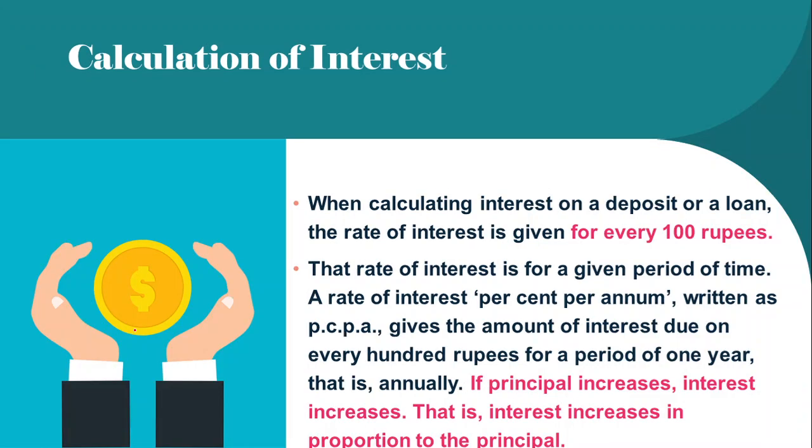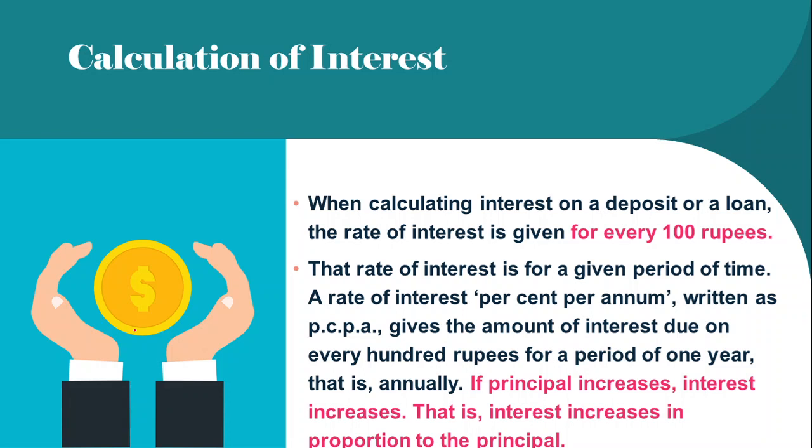Then, when calculating interest on a deposit or on a loan, the rate of interest is given for every 100 rupees. Even if you are depositing 1000 rupees into the bank, interest is calculated after every 100 rupees. Now in 1000 rupees, we have 100 rupees 10 times. That is 1000 divided by 100, it is 10. So the rate of interest for a given period of time, a rate of interest percent per annum, is written as PCPA. That is, it gives the amount of interest due on every 100 rupees for a period of 1 year, that is annually.